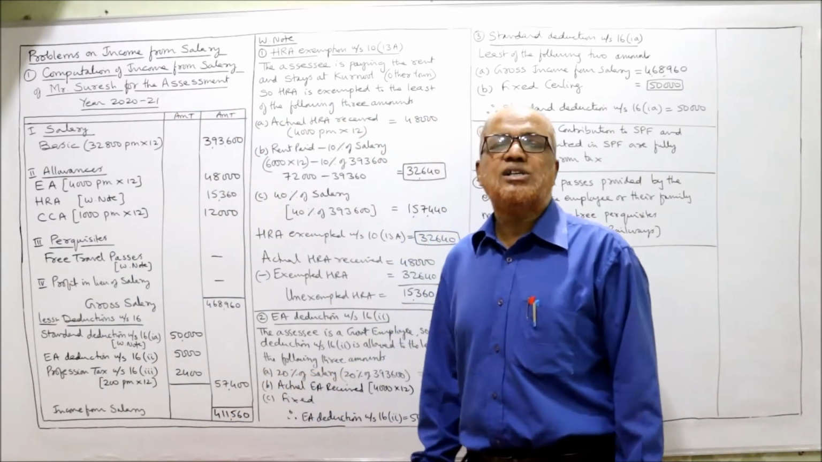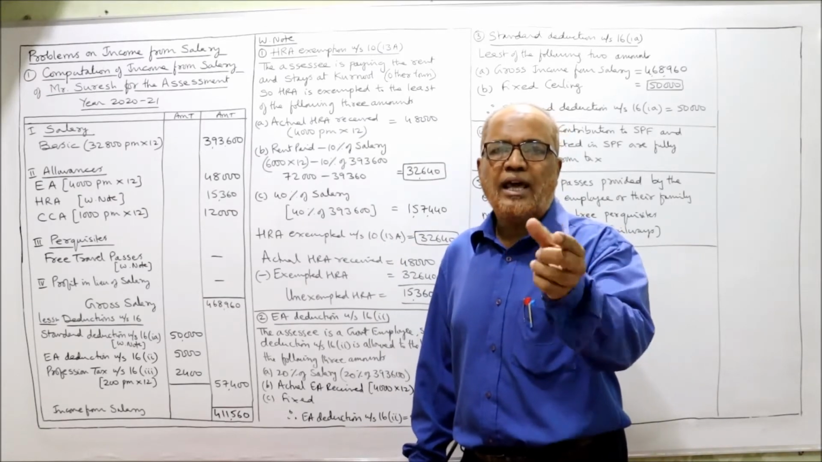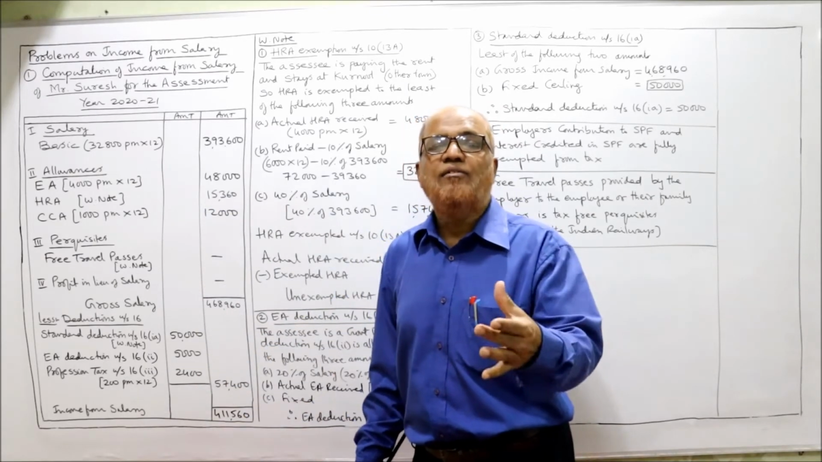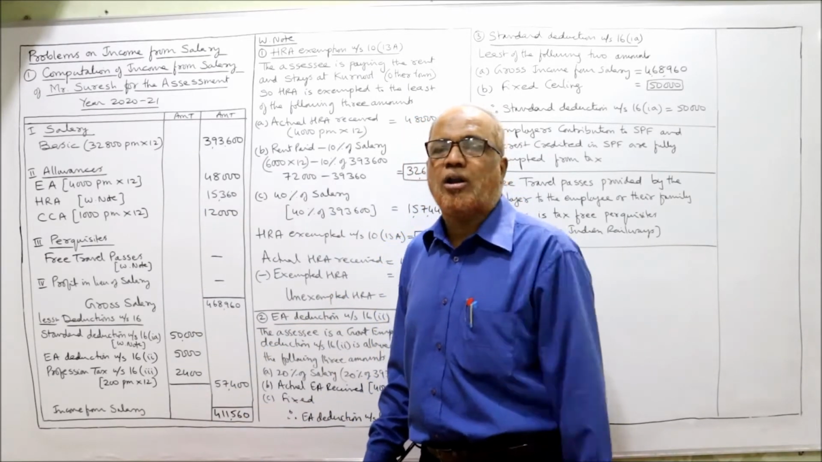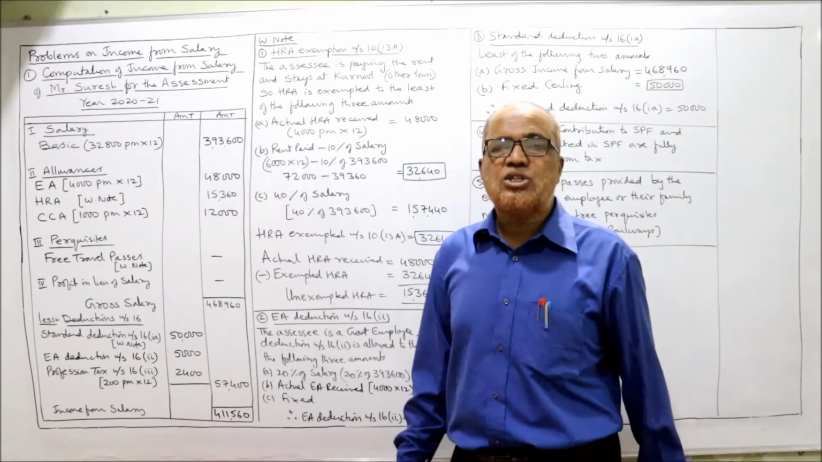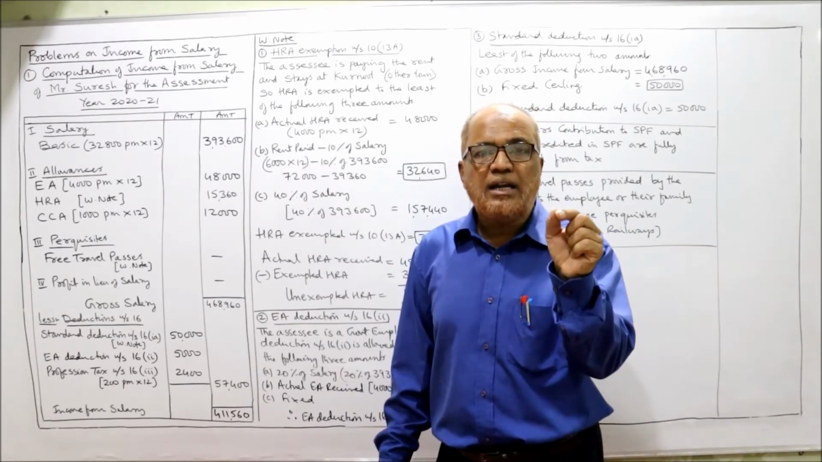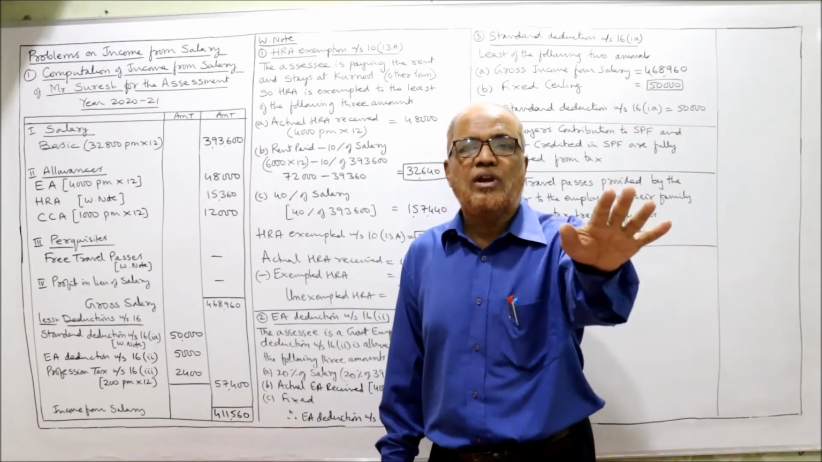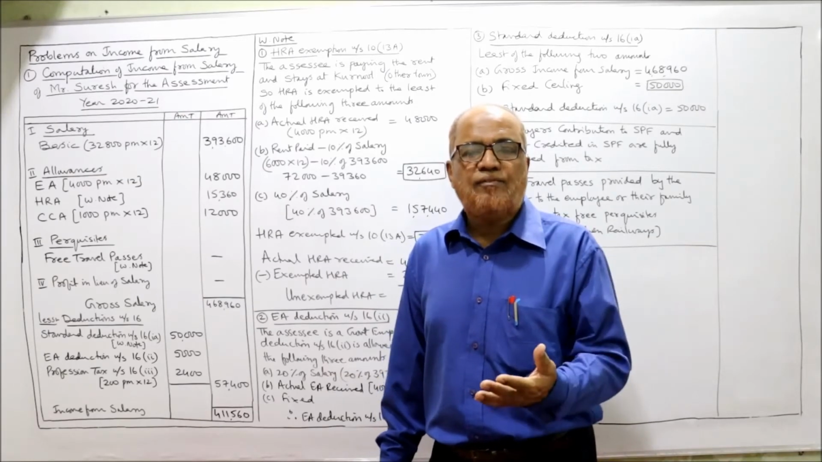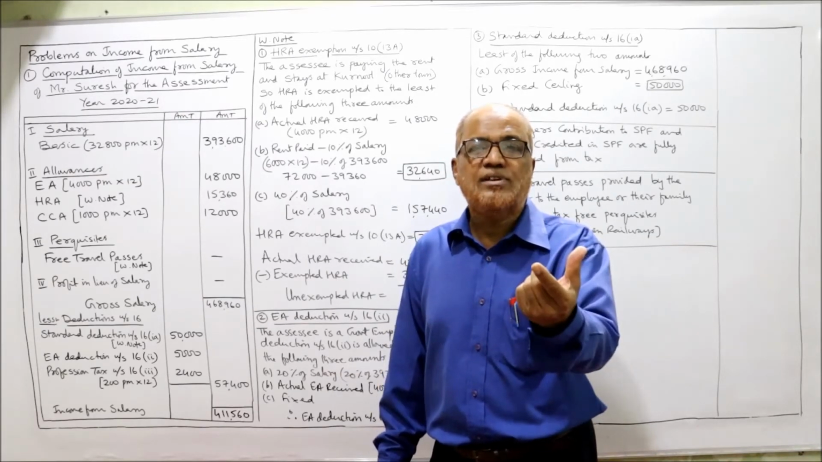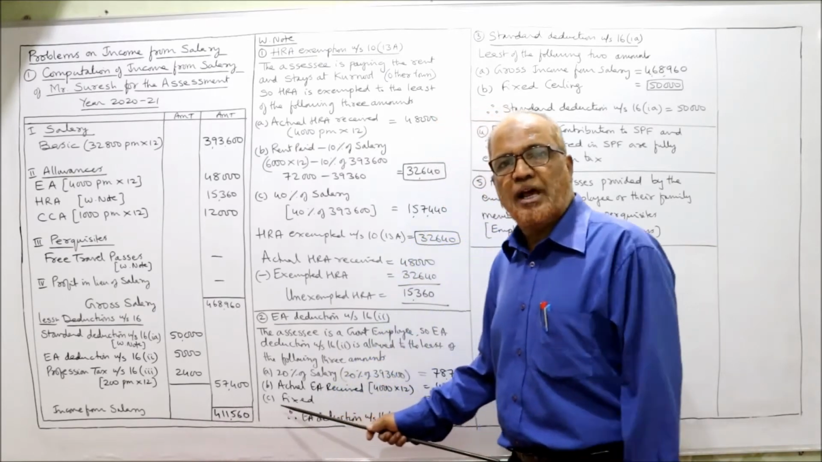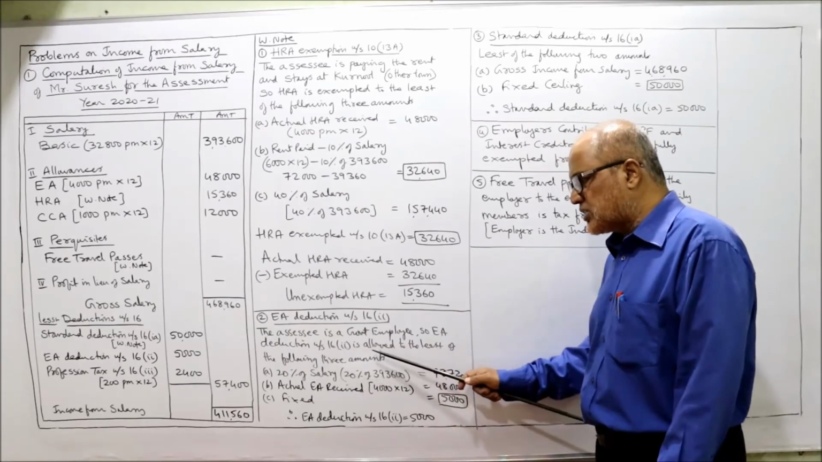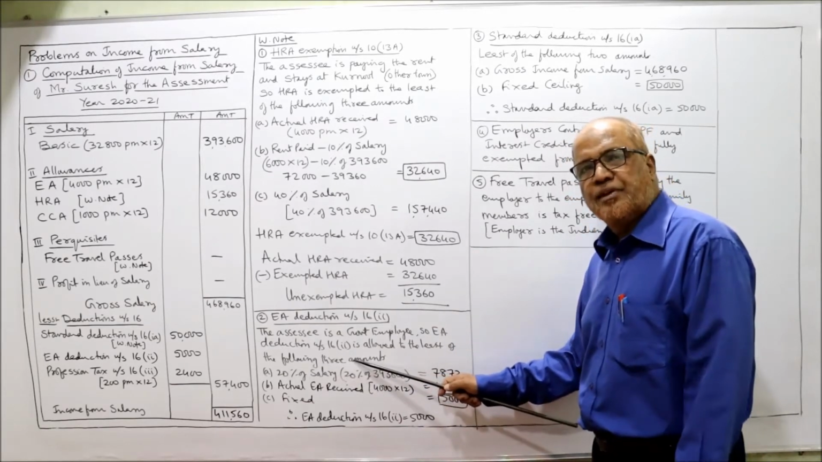Now EA deduction under section 16(2). First of all, EA should be fully taken under allowances. Later on, we have to see whether he is eligible for deduction or not. So what is the eligibility condition? Only government employees will get EA deduction. Non-government employees will not get the deduction. So we have decided, first line itself it is given, he is working in Indian Railways, government employee. So EA deduction will be allowed. So EA deduction, the SSC is a government employee, so EA deduction under section 16(2) is allowed to the least of the following three amounts.